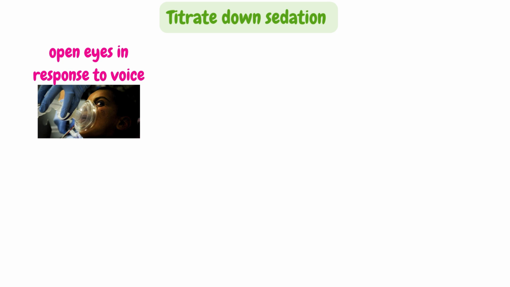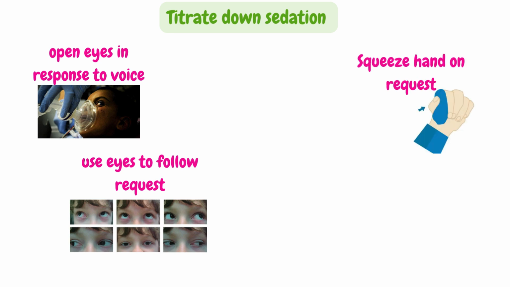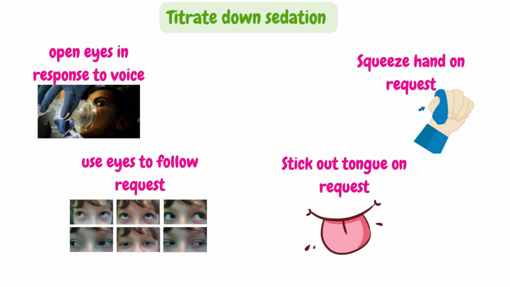So how is it done? Sedation is titrated down until the patient is able to perform 3 of the following 4 actions. Open eyes in response to voice. Use the eyes to follow the investigator on request. Squeeze a hand on request. Stick out the tongue on request.